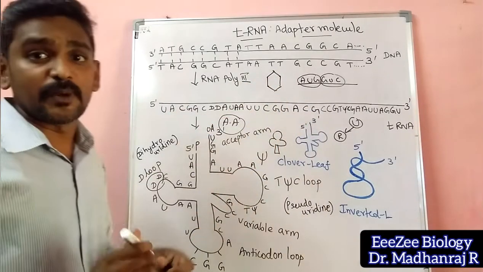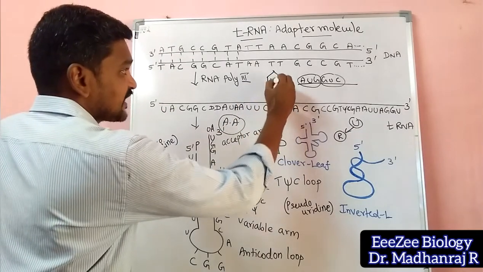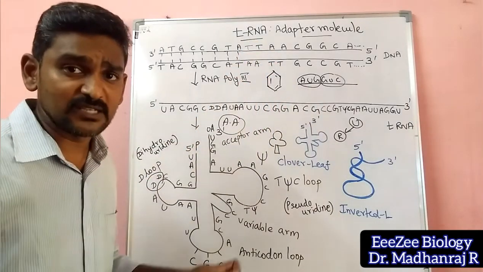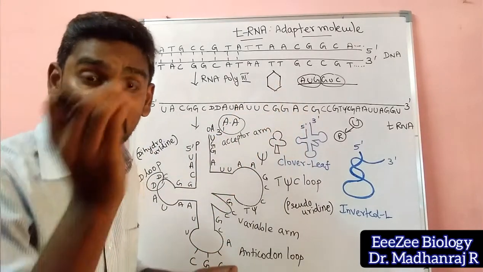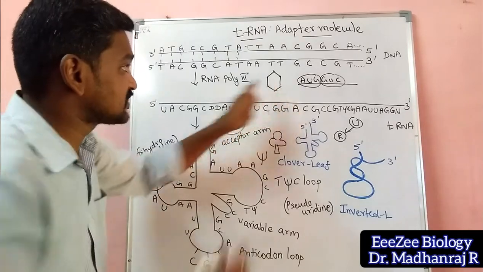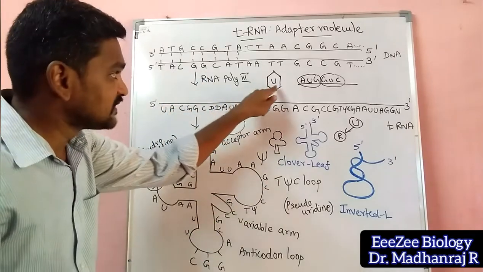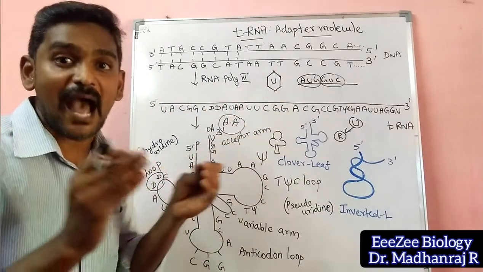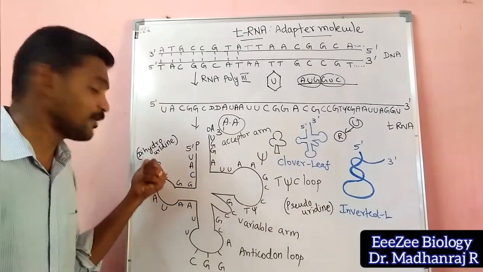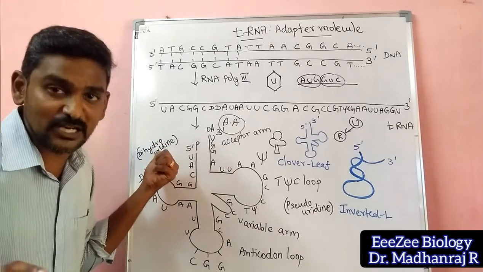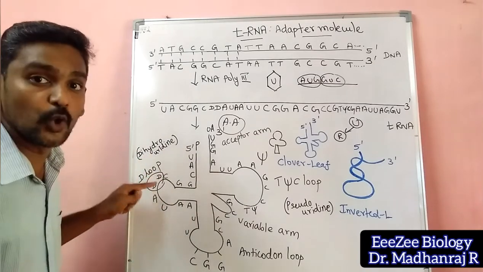The pyrimidine rings will be there, right? In the pyrimidine ring, uracil will be there, with double bonds present in the ring actually. So what happens in dihydrouridine? Two extra hydrogen atoms will be added to the uracil, so there will not be any double bond. Double bonds will be absent in the pyrimidine ring, the uracil ring. So it is called dihydrouridine. Di means two. So two hydrogen atoms will be added to the uracil, and it becomes dihydrouridine. You can find dihydrouridine only here. So it is called the D loop or D arm.